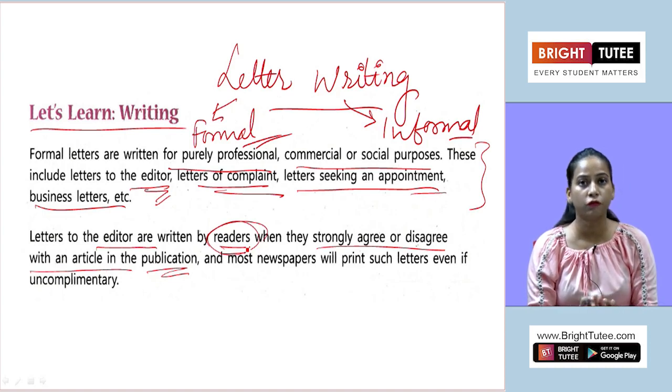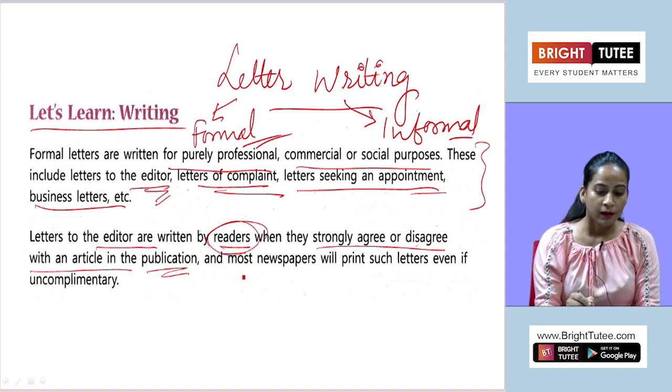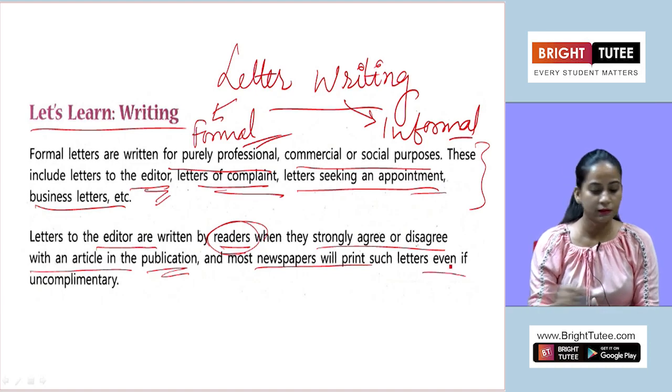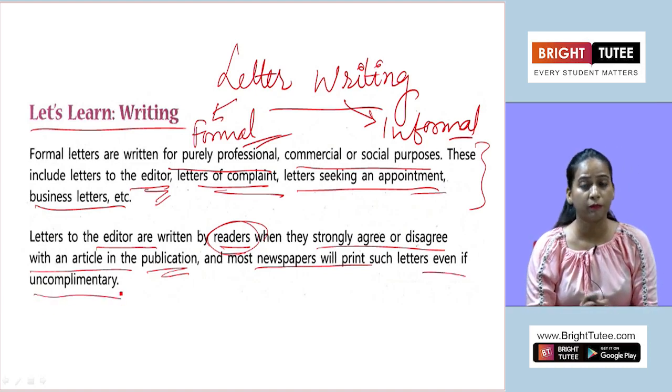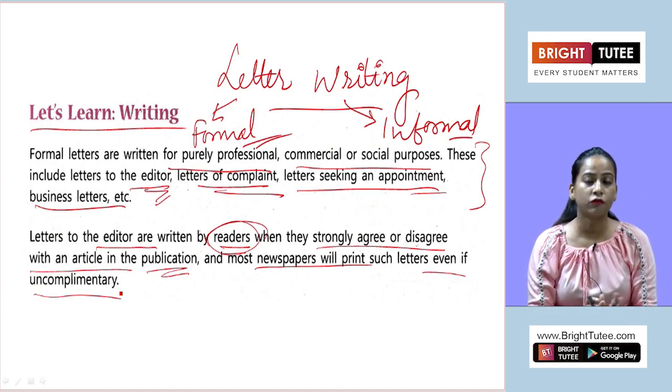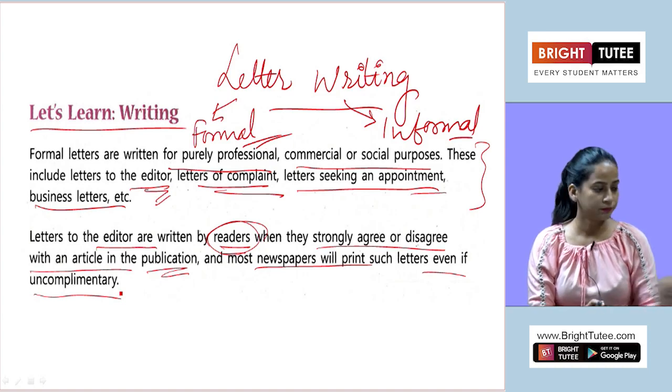So here it is written by a reader when they either appreciate a cause or an issue taken up by society, by a member, or initiated by an agency, or when they oppose an idea which is prevailing in society. So both cases could be there, either appreciating or protesting against an issue. And most newspapers will print such letters even if uncomplimentary, because these are written by their readers. So it is an obligation of the newspapers to publish the relevant letters in their newspaper.